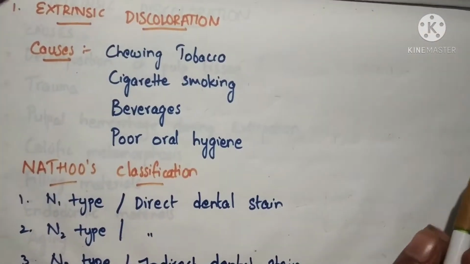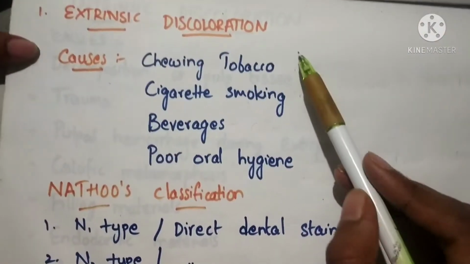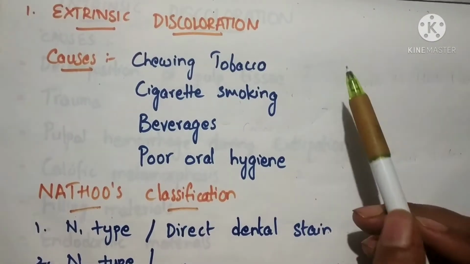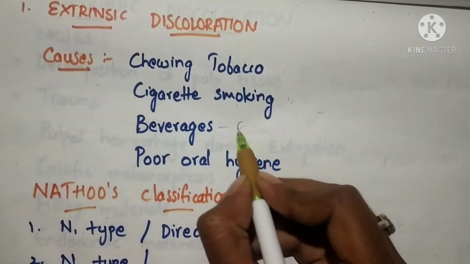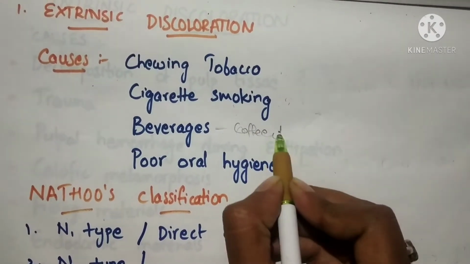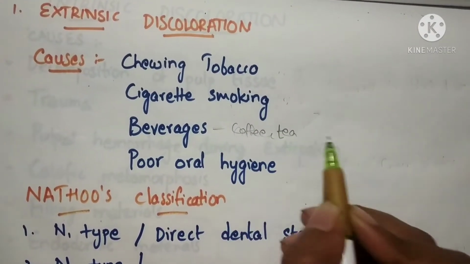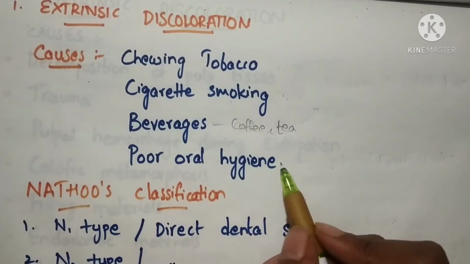So first one is extrinsic discoloration. What are the causes of extrinsic discoloration? It includes chewing tobacco, cigarette smoking, beverages like coffee, tea, and poor oral hygiene. All this comes under the causes of extrinsic discoloration.